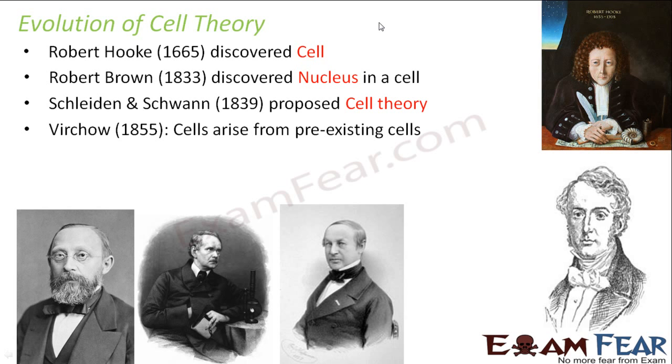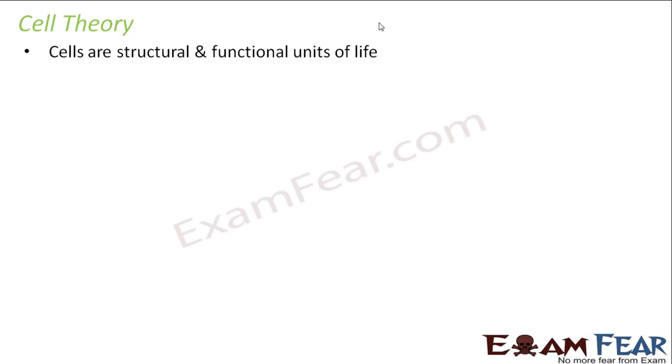Here you can see that in 1665 the cell was discovered for the first time. After that there was a long gap, but then again in the 1800s, that is 1833, then 1839, then 1855, people gradually became successful in understanding cells, right? Okay. Now let us look at the cell theory. What does the cell theory actually say?